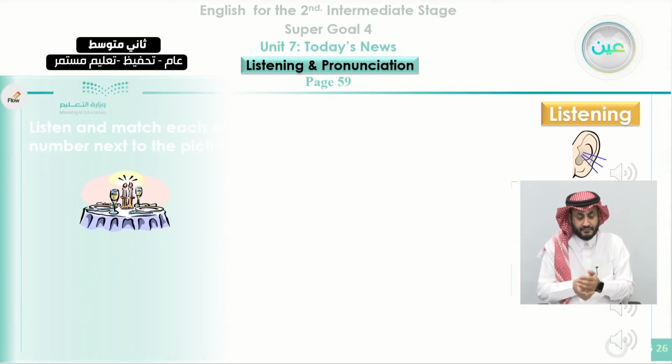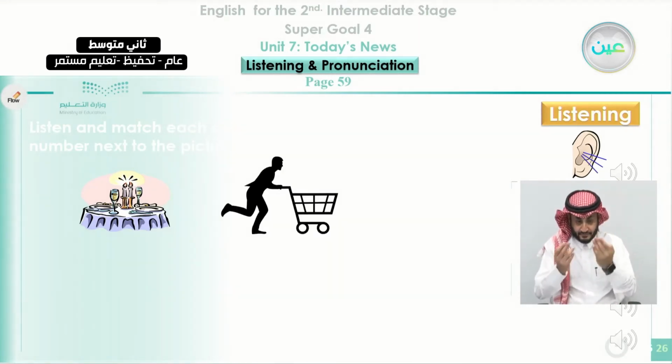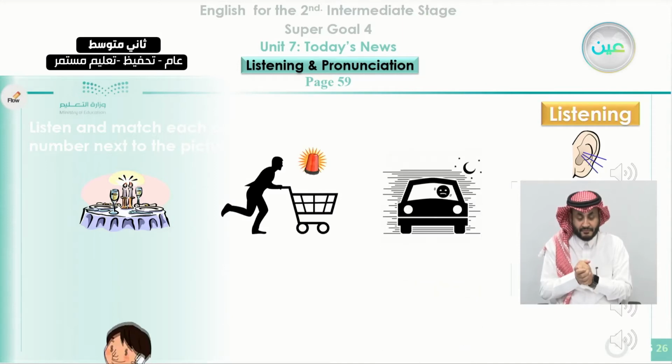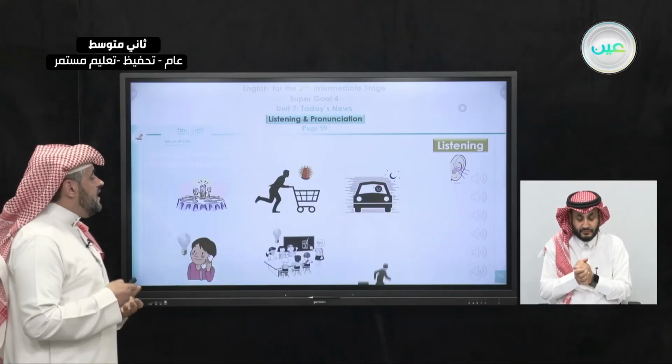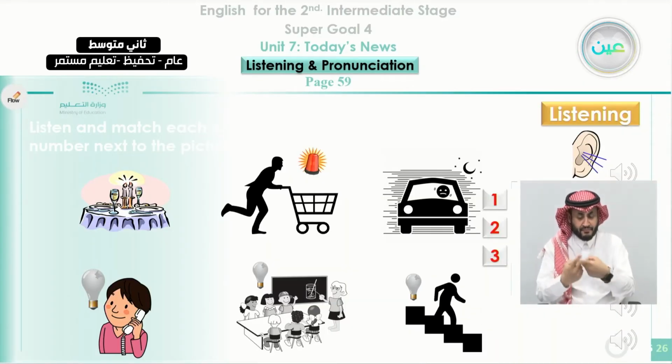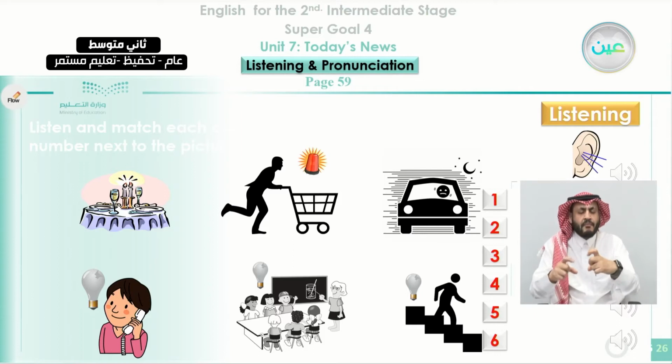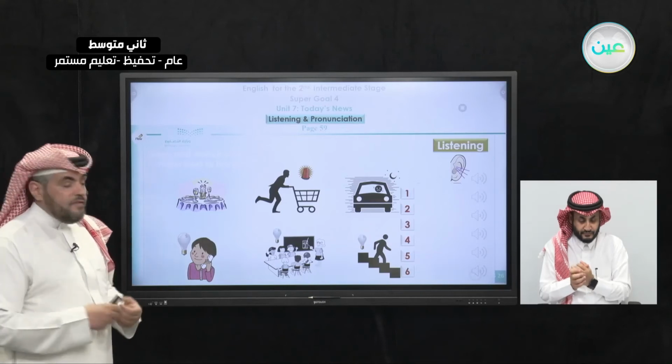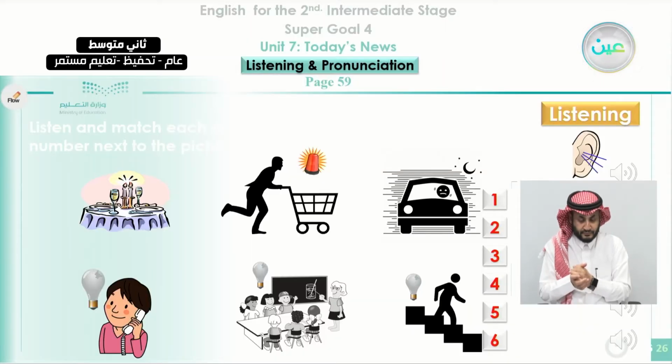Now let's listen to conversation number 1, number 2, 3, 4, 5, and number 6, and we need to match them with these pictures. Let's start with number 1. When you listen, you need to match. You can find some hints from the pictures that will help you connect the conversation with the right picture. Are you ready to listen to number 1 and match the number with the picture? Okay, that's good. Let's listen to number 1.